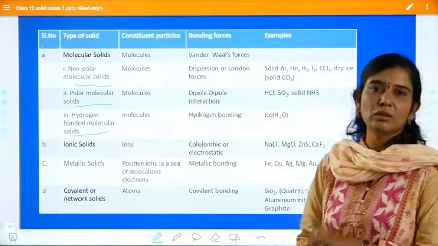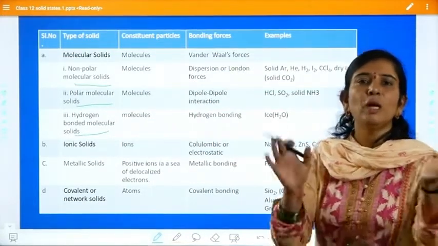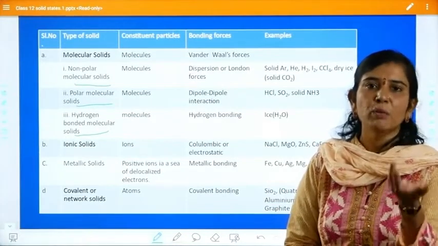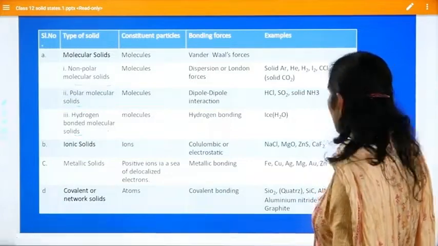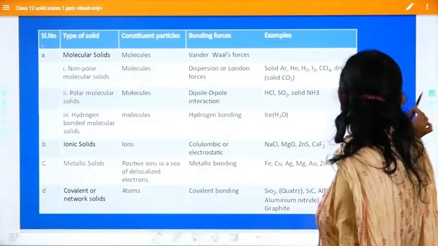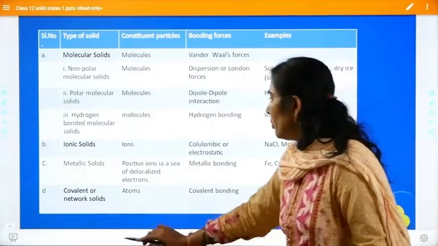The name itself indicates that there is no polarity. Polarity means charge, you know very well. Where will you come across this type of arrangement?